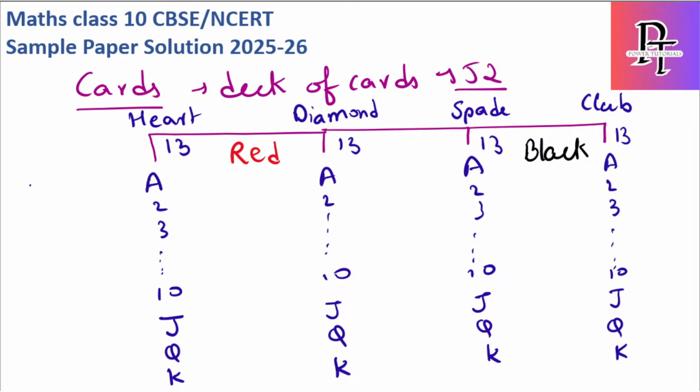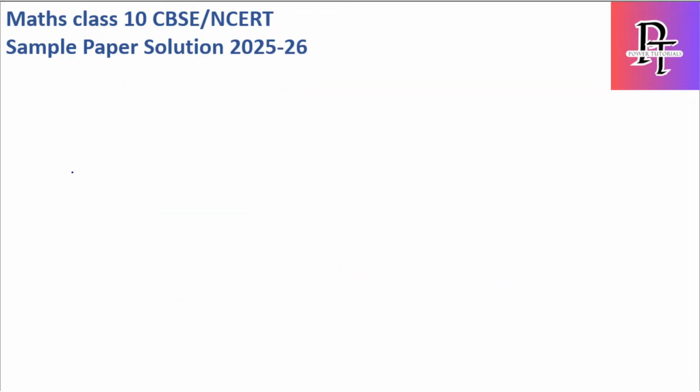Simply remember this whole diagram, then any question related to cards can be solved easily. Now let's start with the sample paper questions. We have only 3 questions from the sample paper, 2 MCQs and 1 three-mark question. As I told you, the weightage of probability questions in the sample paper is just 5 marks. These are very easy and you can easily score these 5 marks, and we can also save a lot of time, because within 2 to 3 minutes you can solve this if you listen attentively and read the question paper.